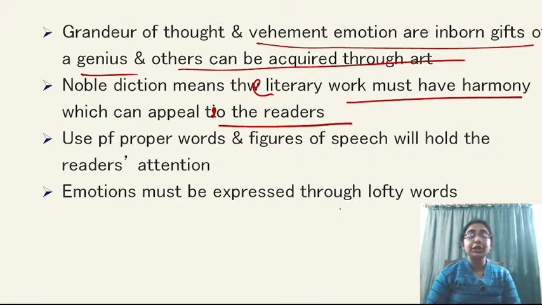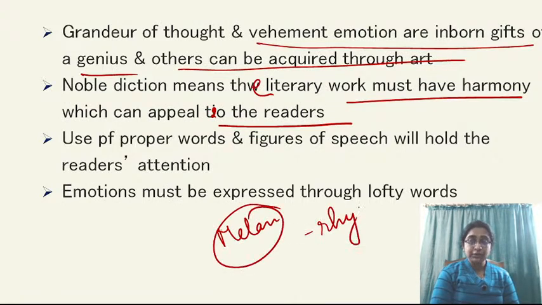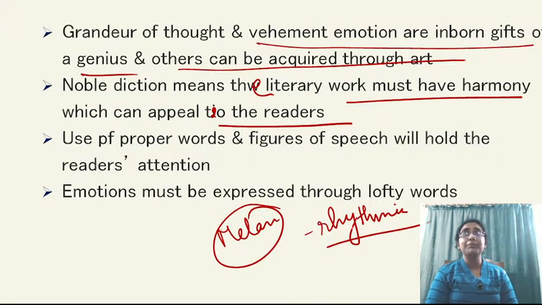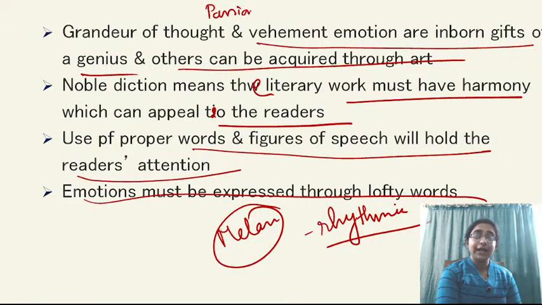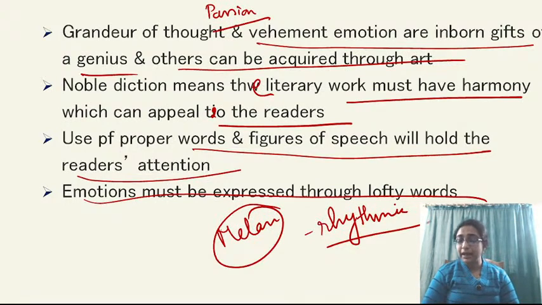तो एक हार्मोनियस डिक्शन होना चाहिए. ऐसा नहीं है कि आप लिख रहे हो एक मेलांकोली पोएम एंड यू आर यूजिंग वेरी रिदमिक वर्ड्स. So that will not be considered noble diction. Noble diction means it must be matched with your theme. It must be matched with your passion. Use of proper words and figures of speech will hold the reader's attention, and emotions must be expressed through lofty words. So that passion, that grandeur of thought, that is inborn, और आपको उसको express कैसे करना है ये आपको सीखना होगा. That is acquired through art.